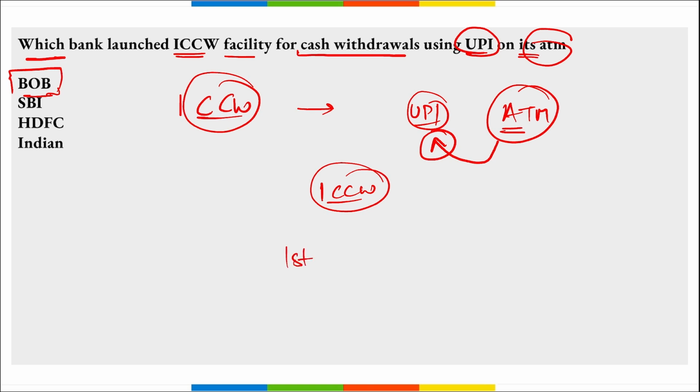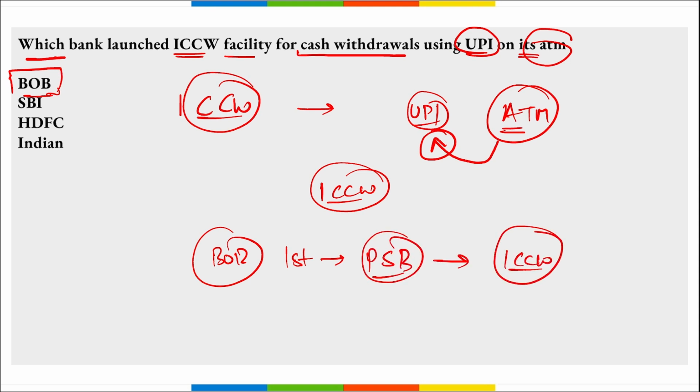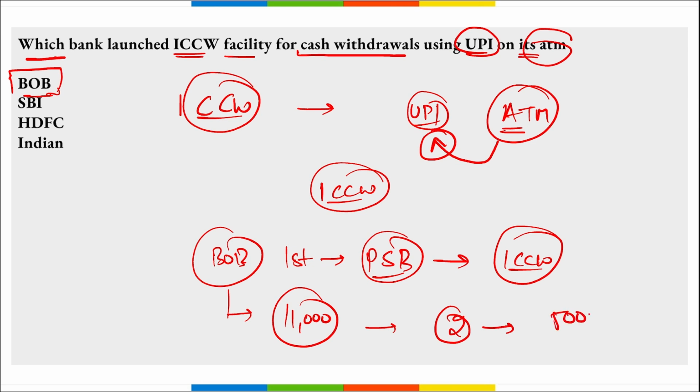So also remember, Bank of Baroda became the first public sector bank in India to launch this ICCW service. Bank of Baroda has a base of almost 11,000 ATMs across India, right? Also here, only 2 transactions will be allowed per day, and the withdrawal limit per transaction is 5,000 rupees.